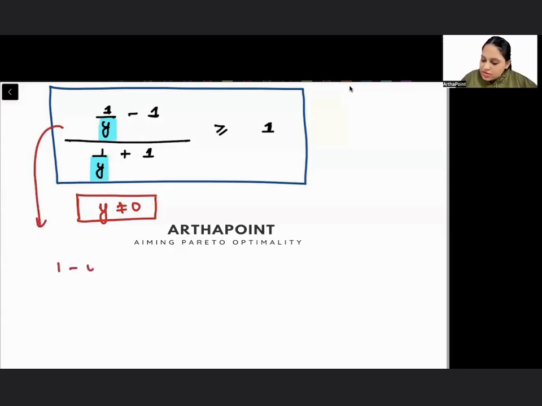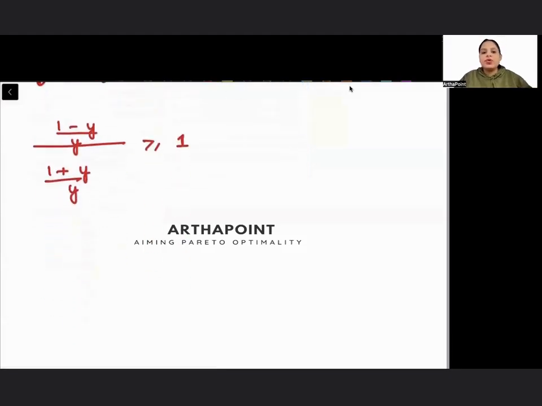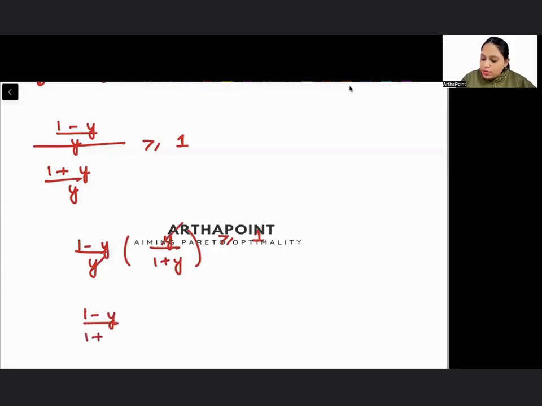So I will get 1 minus y by y. I have taken y here upon 1 plus, I will again take y here, y by y greater than equal to 1. Okay. So I am going to go ahead and I'm going to get 1 minus y upon y. But whatever is in the denominator gets reciprocated. y upon 1 plus y greater than equal to 1. So I'll get 1 minus y upon 1 plus y greater than equal to 1.